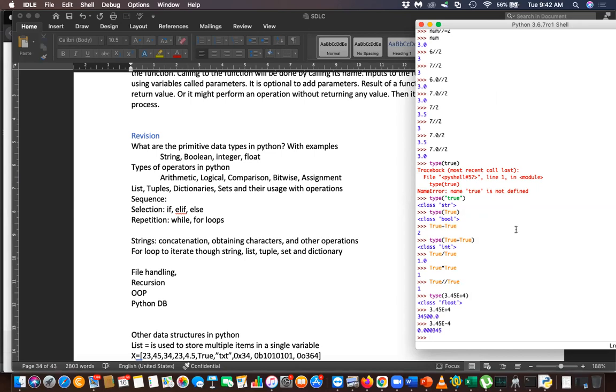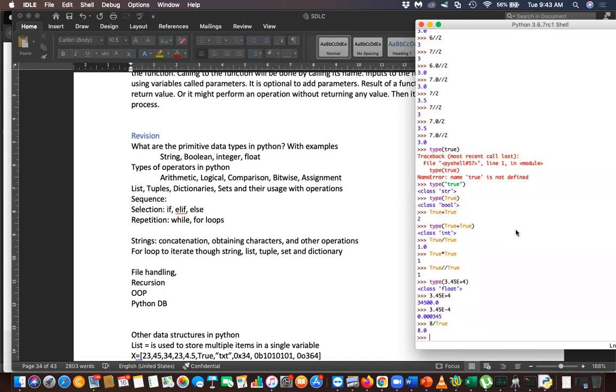Sometimes you can divide like this, 8 divided by 2. You might expect an error, but it is giving an answer. It will treat it as 8 divided by 1, which is 8.0. Anyway, true is Boolean, but it can still be used in integer operations as it will be treated as 1. What will happen?